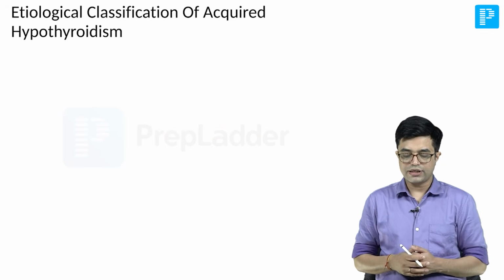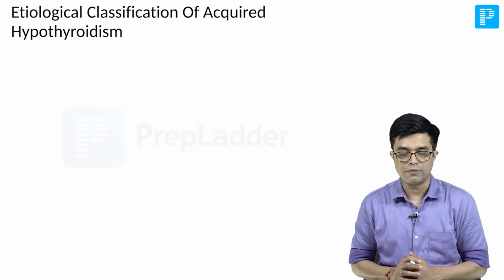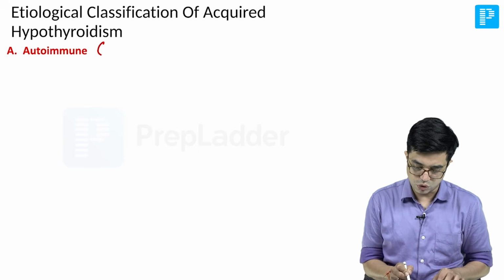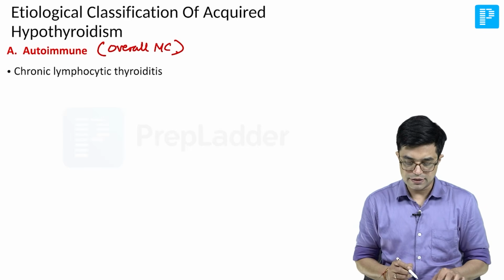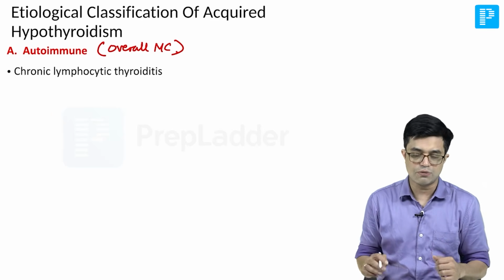Now there is an etiological classification of acquired hypothyroidism. Not only classification, it also tells you about the etiology. So first you have the autoimmune causes, which is the overall most common group. So overall most common is autoimmune acquired hypothyroidism. It occurs due to chronic lymphocytic thyroiditis, that is Hashimoto, which is the single most common cause.